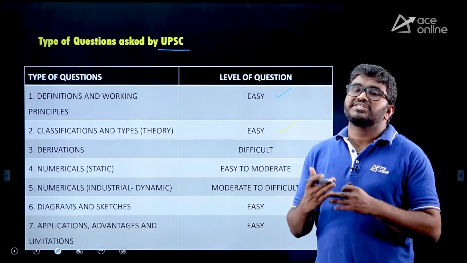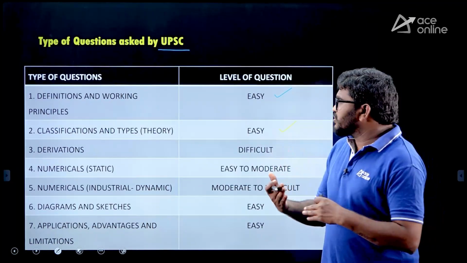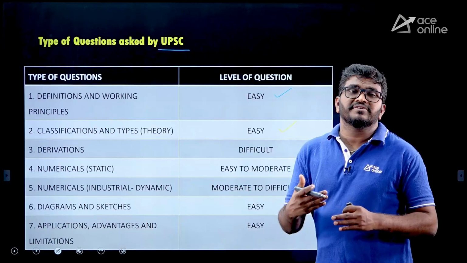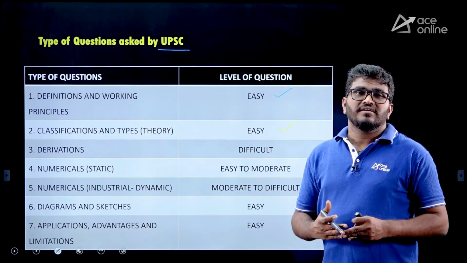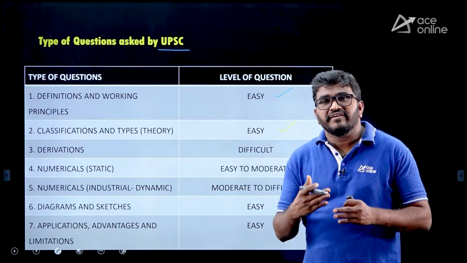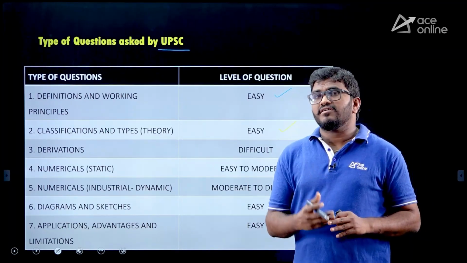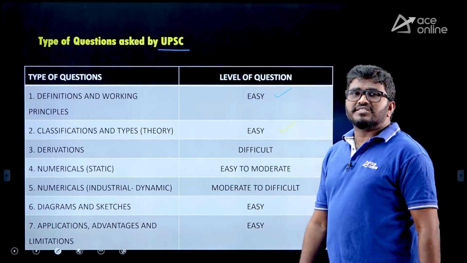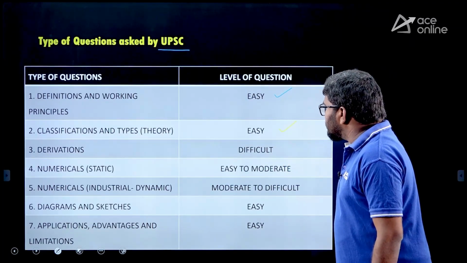So, classifications and types. Classify different types of gas turbines, classify different milling cutters, etc. This type of questions they'll ask you. It's a very simple concept.